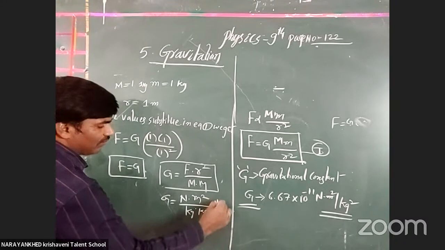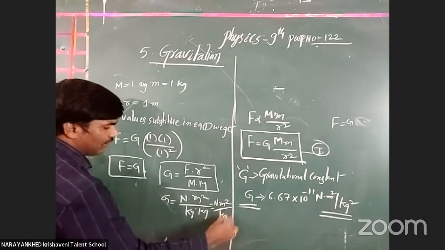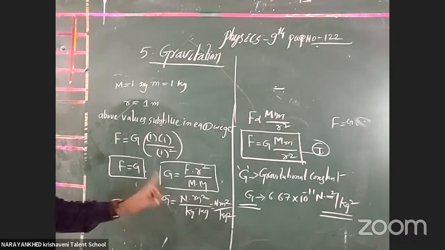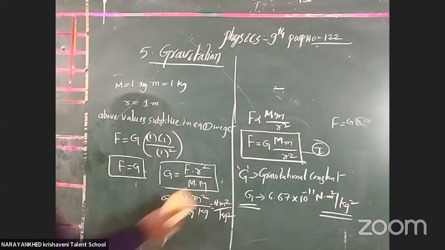It will become Newton meter square by kg square. These are the units for G. Got it or not?